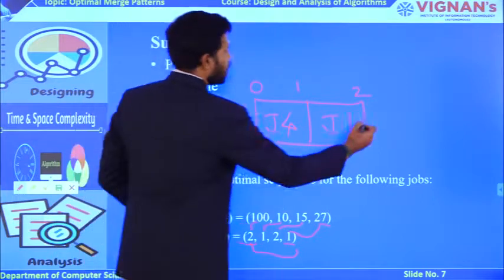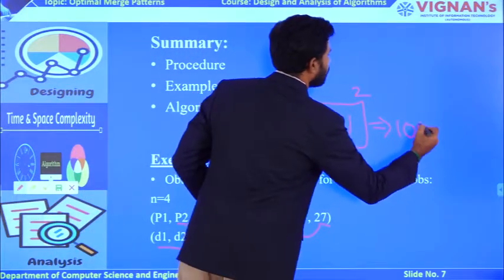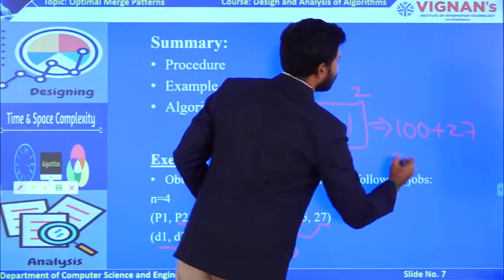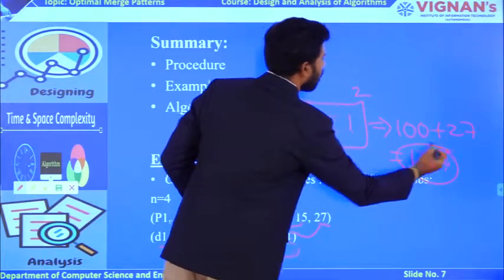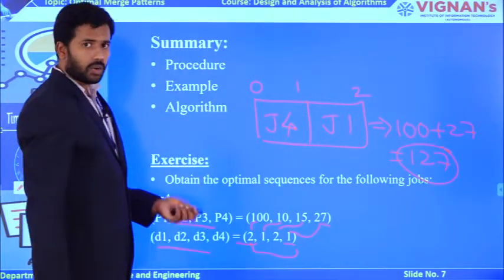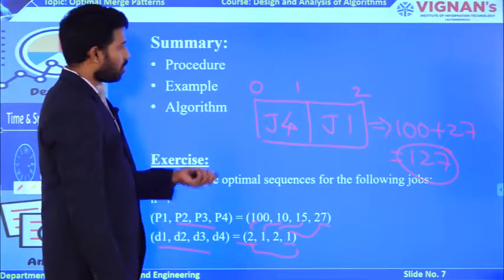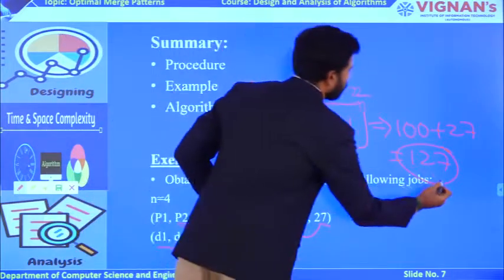Together you will get a profit of 100 plus 27, which is 127. This is the optimal solution you will get. Now try to verify whether you also get the same solution or not.